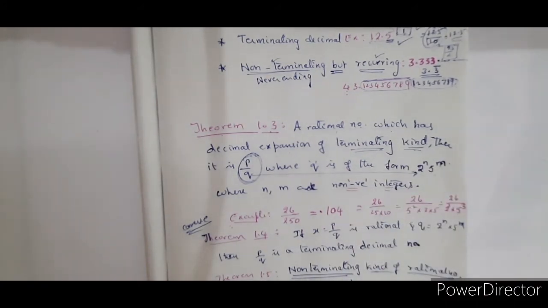That means if you have a decimal number which is terminating, you know that it is a rational number, and you know that it can be expressed as p by q.